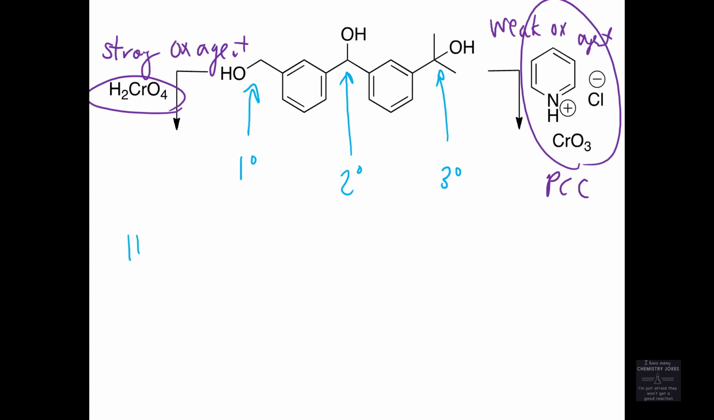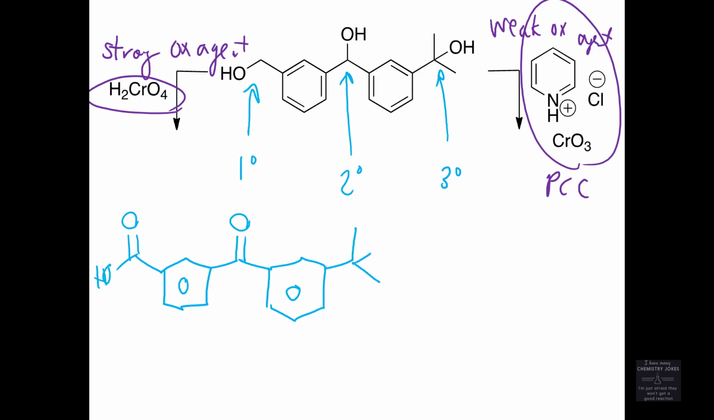H2CrO4 is a strong oxidizing agent. That means you get a carboxylic acid when you oxidize that alcohol. It's a strong oxidizing agent. That means you get a ketone when you oxidize that alcohol. It's a strong oxidizing agent. That means that tertiary alcohol stays the same. Wait, what? Yeah, that tertiary alcohol stays the same because there is no hydrogen to lose off of this carbon. You can't make a carbon-oxygen double bond because that would explode that carbon's octet.